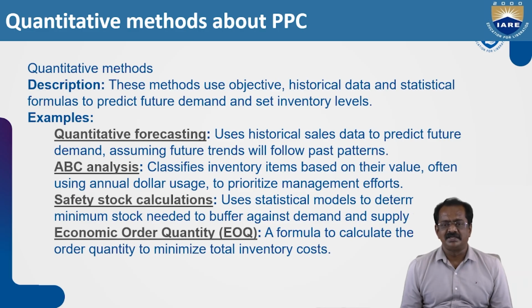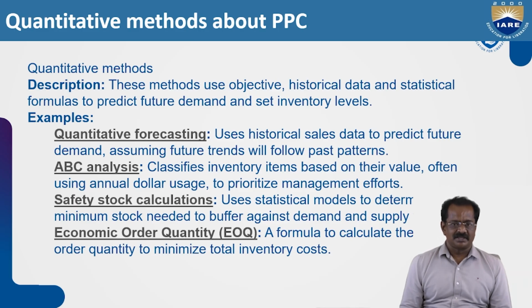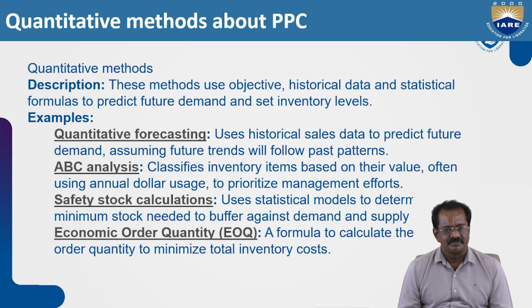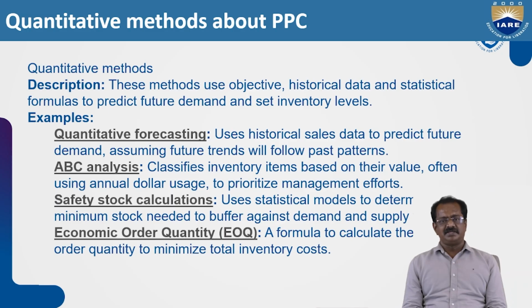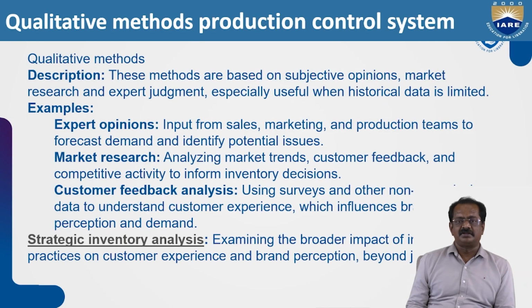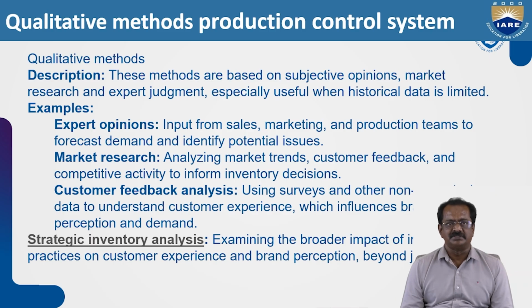So they have prioritized the items, and whether the work can be done in the absence of the item, like that they calculate and they place the order. Safety stock calculations: once the stock falls below the lower level, then it is reordered. That is a rough estimation and a manual one. And economic order quantity, again, is based on the EOQ formula. There are some parameters. When it is asked to order, the EOQ formula will give you the complete picture.